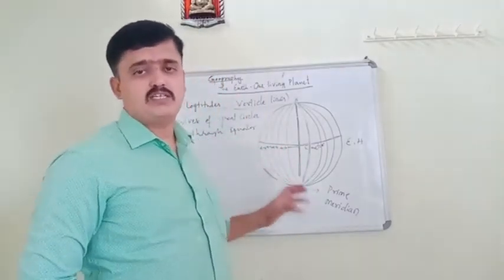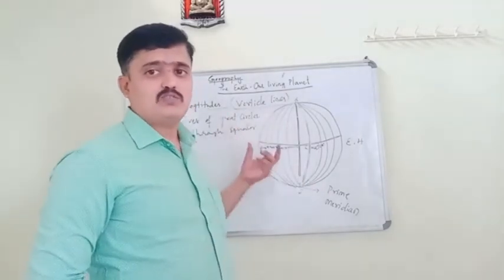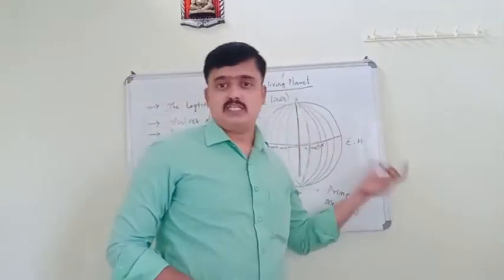So because of that reason these lines are also called meridians.